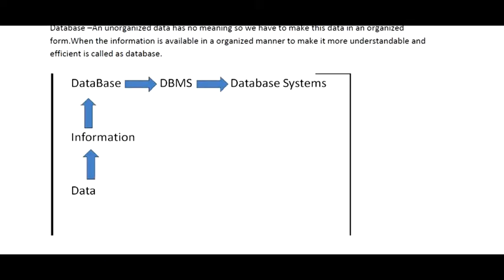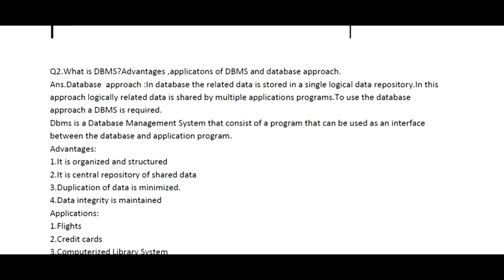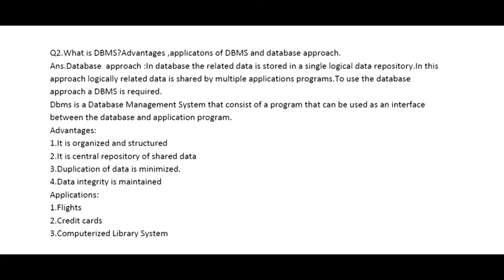We have different kinds of databases according to functionality. The most common example is a student record, which we can maintain as a database. When we talk about databases, we must know what a DBMS (database management system) is, what the advantages of DBMS are, where DBMS is applied and used, and what the database approaches are.